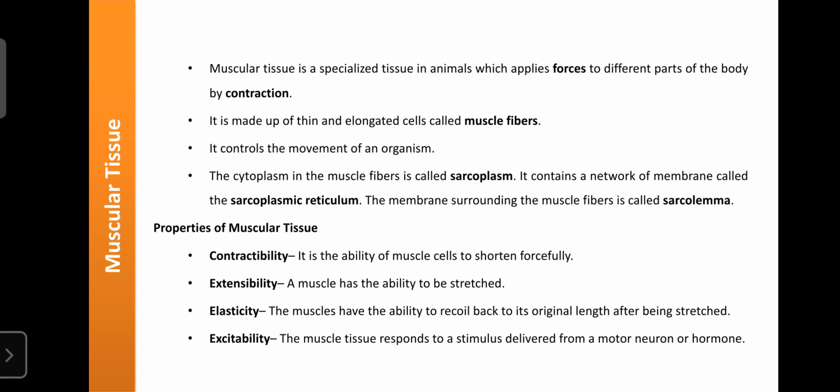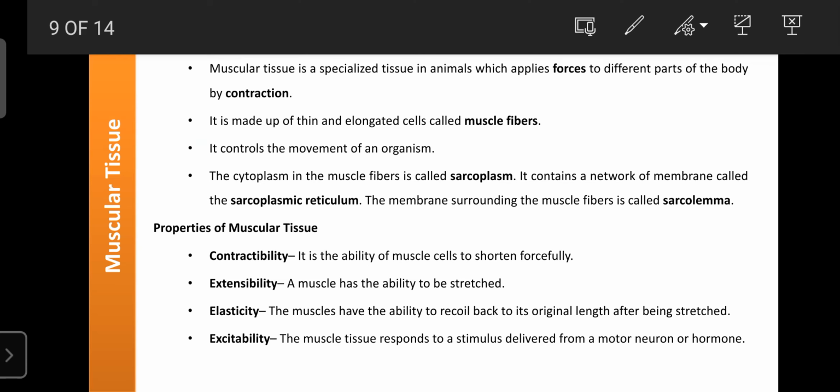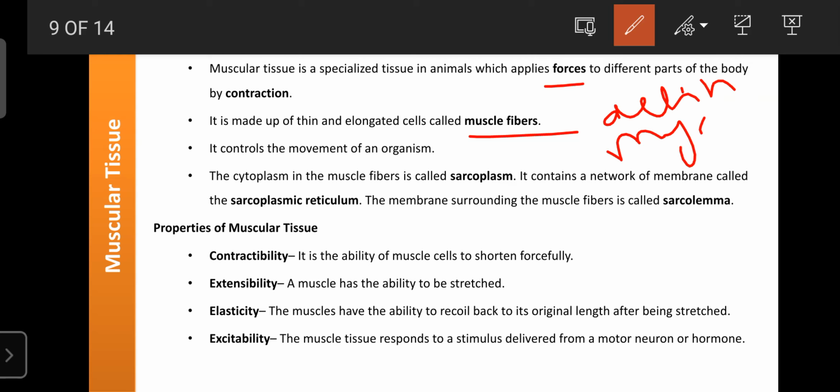So the next one is the muscular tissue. Muscular tissues are mainly formed from muscle cells, which are known as muscle fibers. These muscle cells have the capability to generate physical force. That force is helpful for the movement of the body. These muscle fibers mainly consist of the contractile proteins like actin, myosin, troponin, and tropomyosin. These contractile proteins are present in the muscle tissues or muscle fibers.